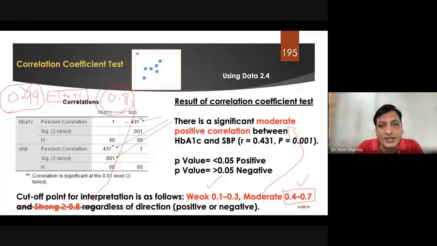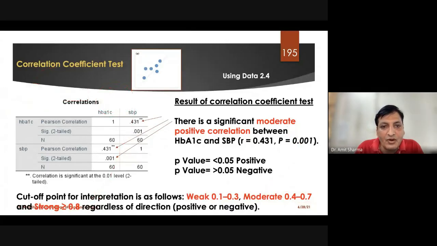But how much? The value of R is converted into a percentage. Here we have got 0.43, which will be termed as 43% out of 100, that is, there is a 43% positive correlation of HbA1c with systolic blood pressure.